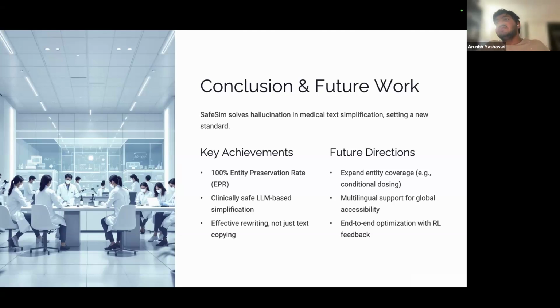Our future work includes conducting a human in the loop study where we can include some clinicians to validate our real world utility, which will help us generate some data too, which we can feed to our entity extractor to make it more versatile. Because there are certain instances where it still fails.